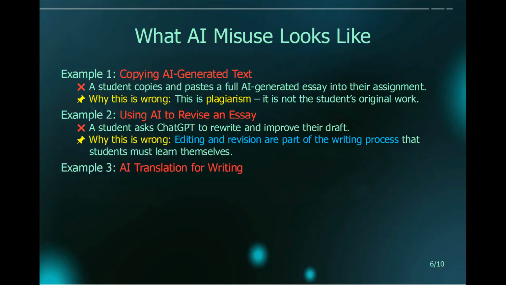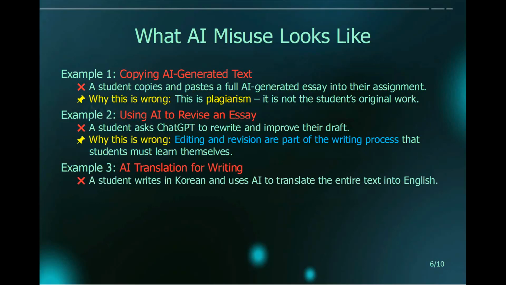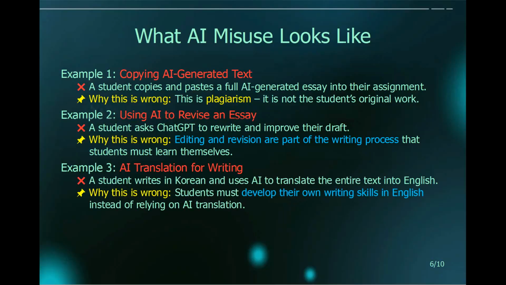A third way of misusing AI is when a student uses AI to translate the entire text into English. Using AI to translate long pieces of text, like a whole essay, is wrong because instead of learning to write the essay in English, the student is having the AI do the work for her.